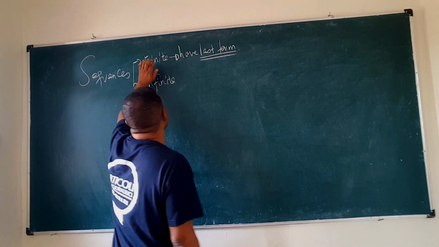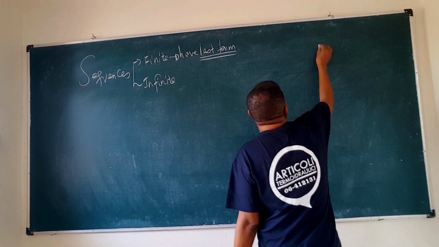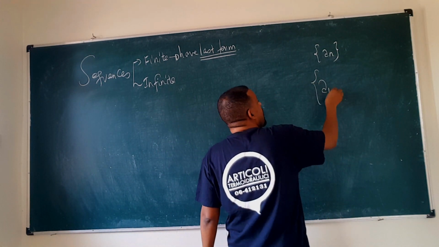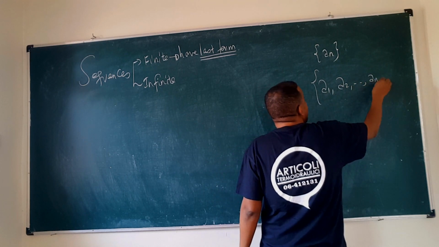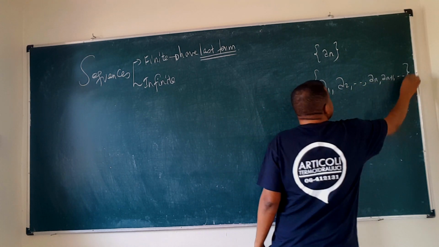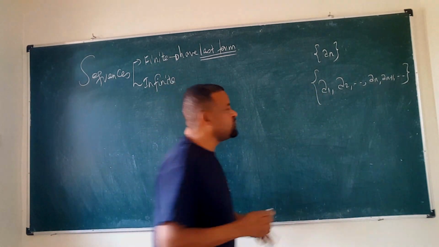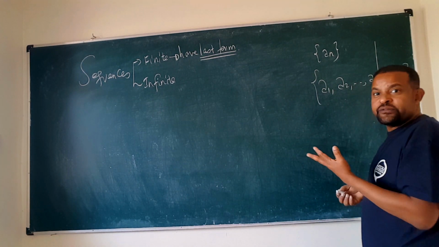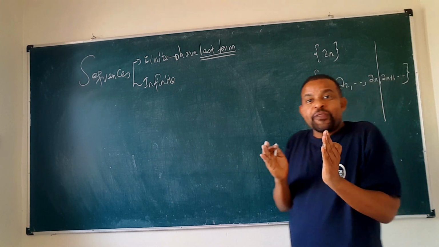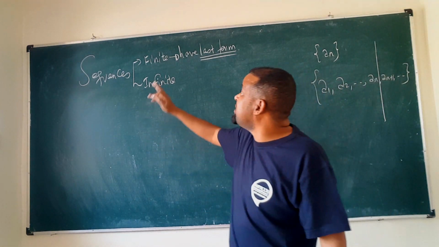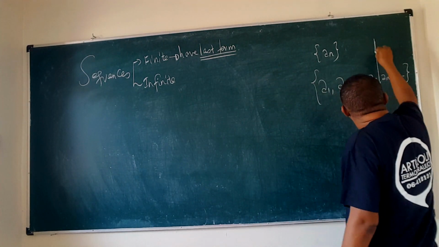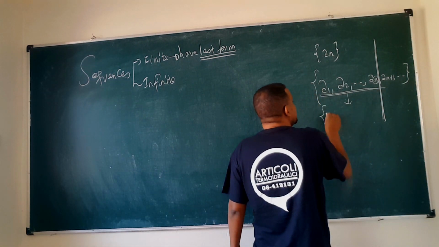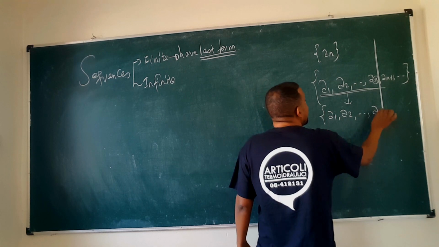If the last term in a sequence is known, then the sequence is called a finite sequence. A sequence is a set: a1, a2, continuing like this, an plus 1, and so on. If the last term among these terms is known, for example a10, or a100, or a1000, then the sequence is called a finite sequence. For example, it starts from a1 and stops at a100.